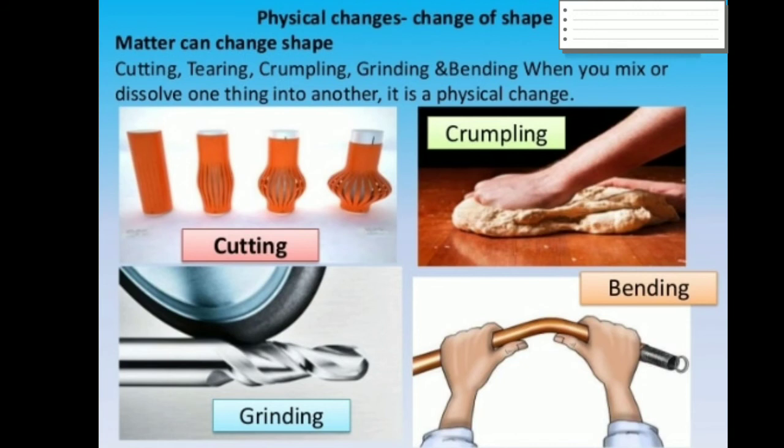When we cut, tear, crumple, grind and bend some things, then these kinds of changes are known as physical change because their properties are not changing, only their appearance is changing. And as we know, physical change will be reversible change.